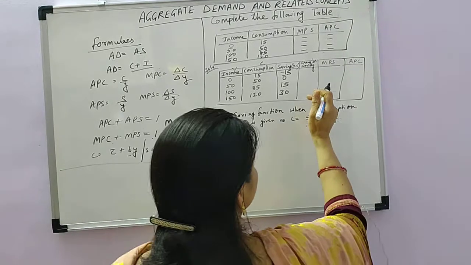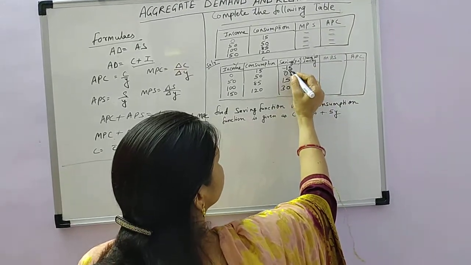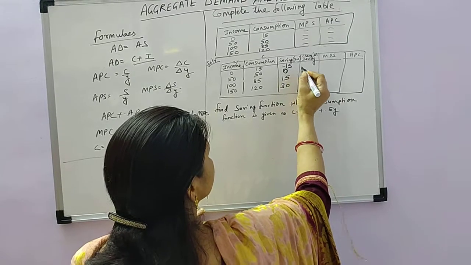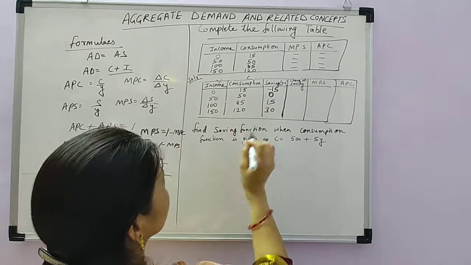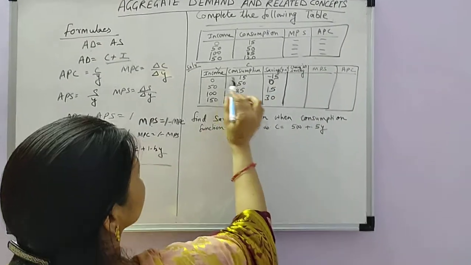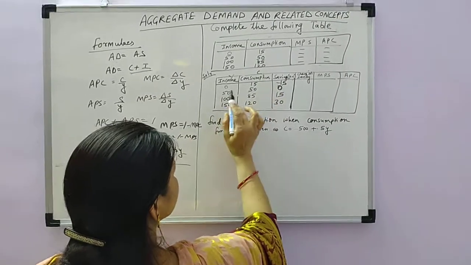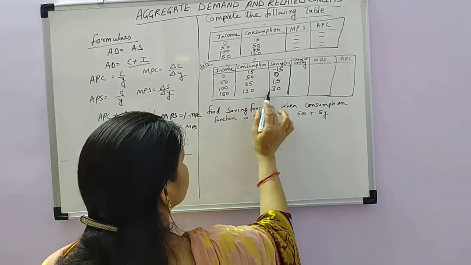Now change in saving. You know how you can get the change in saving. This is minus 15 and this is 0, so it will be 15. So now you can understand how you calculate the savings. That is, 0 minus 15 is minus 15. 50 minus 50 is 0. 100 minus 85 is 15, and 150 minus 120 is 30.